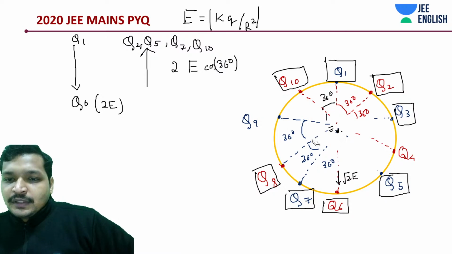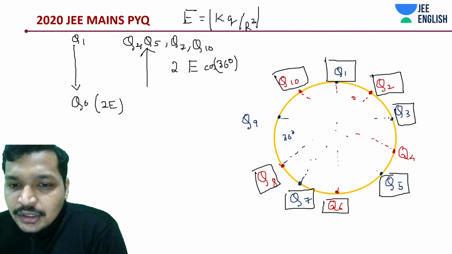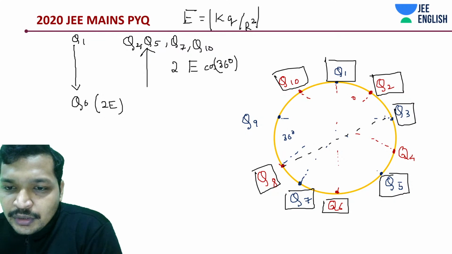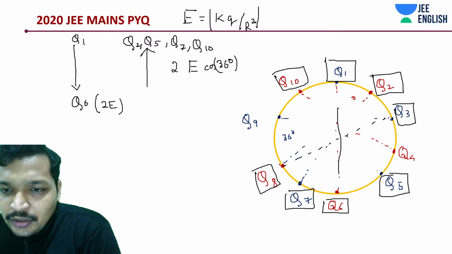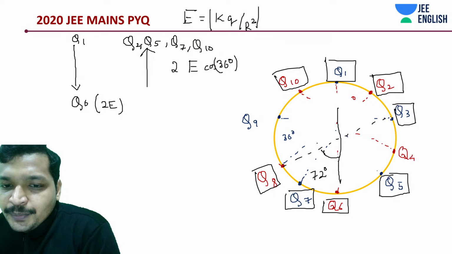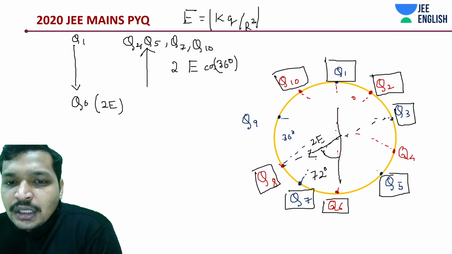I think rest of them is fine. Whatever pair we are left with, right? Q3, Q8, need to only analyze. So there should be one due to this, which is going to be at 72 degrees with the center line, the line separating these two. Which direction? This direction.